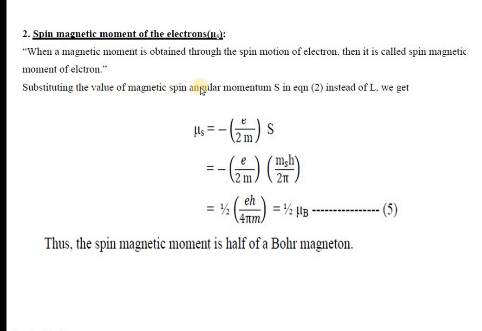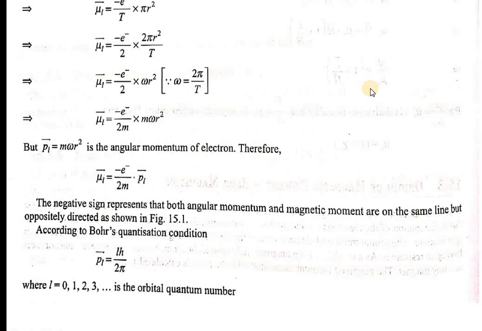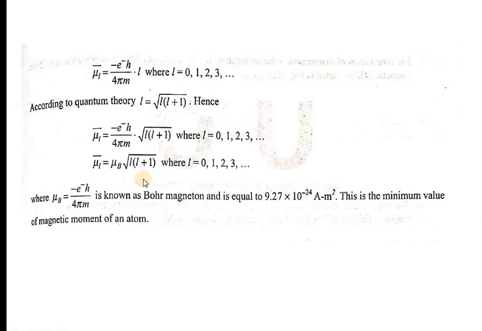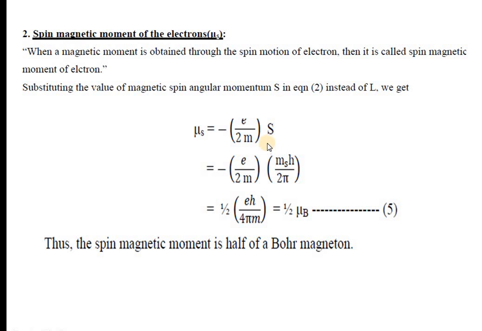Substituting the spin angular momentum S in the equation 2 instead of L, where L is nothing but your P L, instead of this P L I am going to substitute the value S. You get mu S is equal to minus e by 2m into S, that is equal to minus e by 2m into m s.